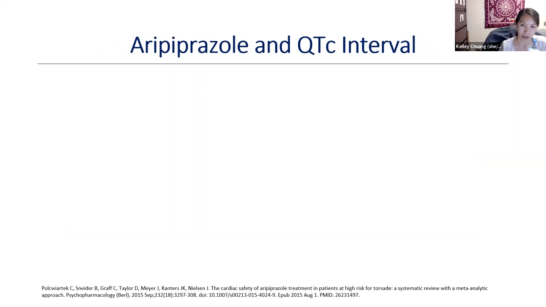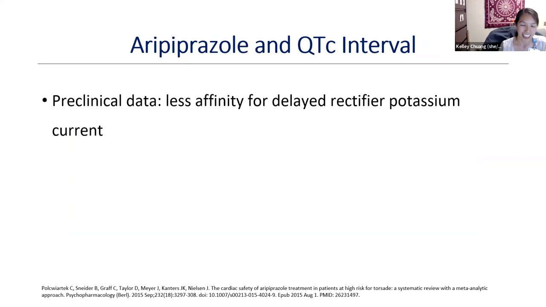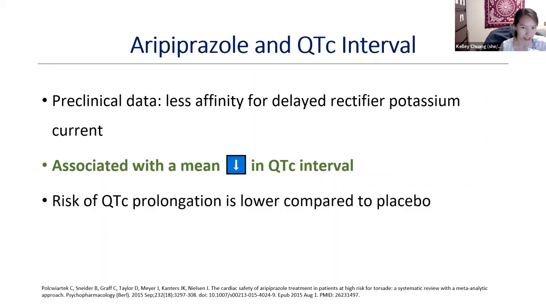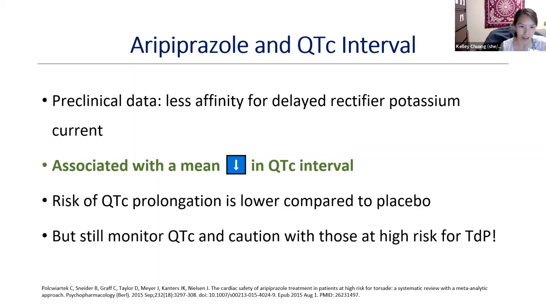Interestingly, aripiprazole, which was not on that table, is a unique antipsychotic. In some preclinical data, it shows that it has less affinity than the other antipsychotics for that delayed rectifier potassium current that leads to repolarization and delaying the QT. Aripiprazole in studies has been associated with a mean decrease in the QT interval, not an increase. We're not sure whether it causes a decrease in the QT interval, but it is associated with less QT prolongation. So you can draw the conclusion that the risk of QT prolongation is lower with aripiprazole compared to placebo.